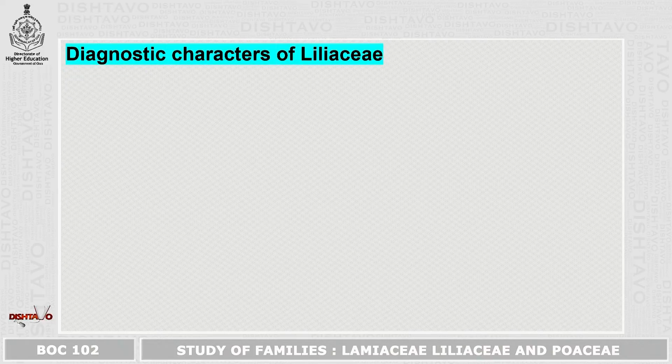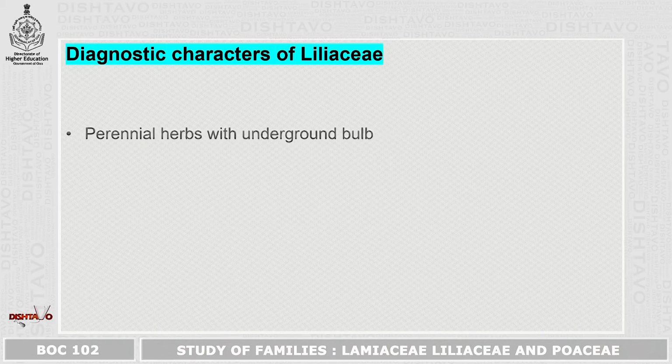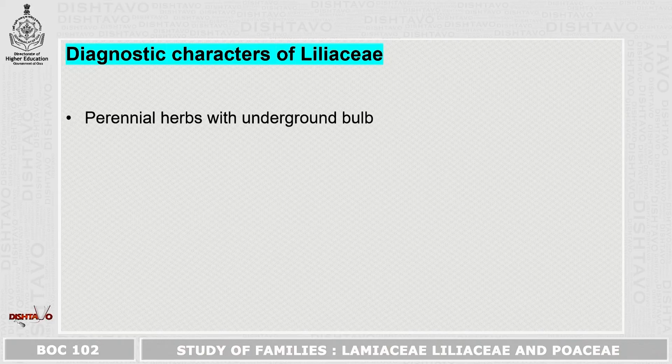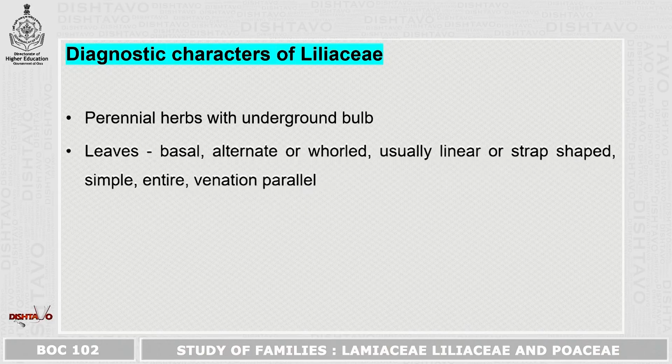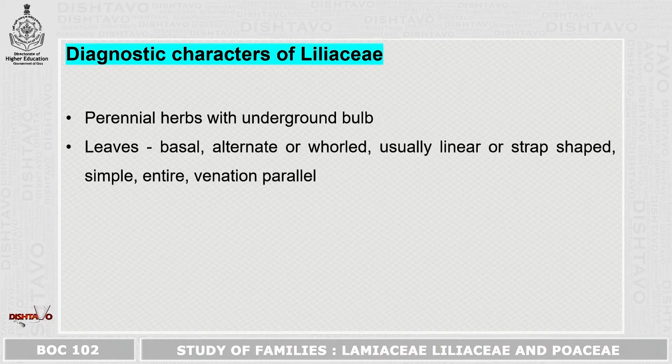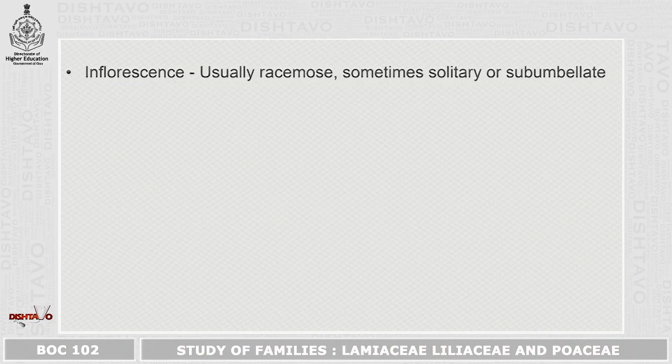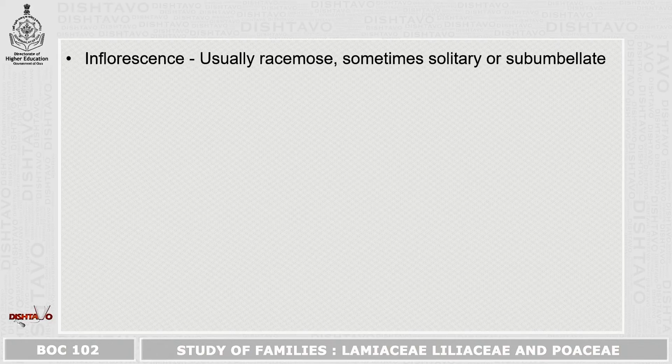Now let us start with the diagnostic characters of Liliaceae family. The plants are mostly perennial herbs with underground bulb. Leaves are basal, alternate or whorled, usually linear or strap shaped, simple, entire, and venation is parallel. Stipules are absent. Inflorescence is usually racemose, sometimes solitary or subumbellate.